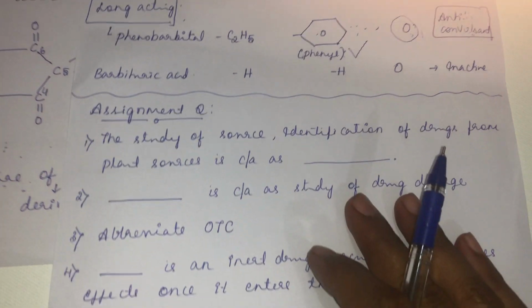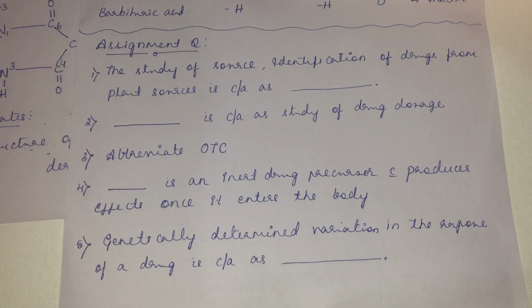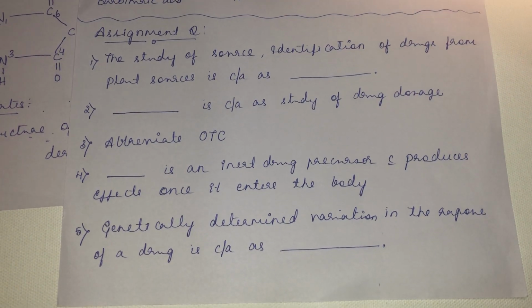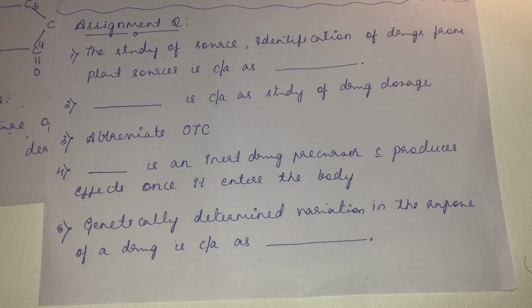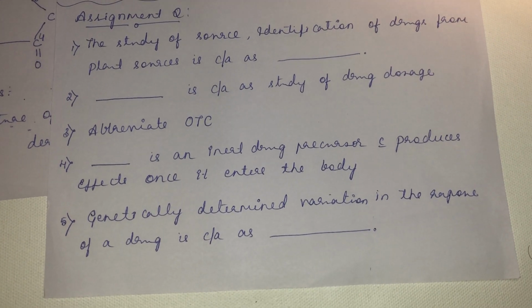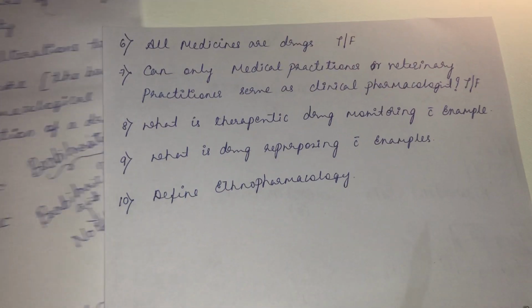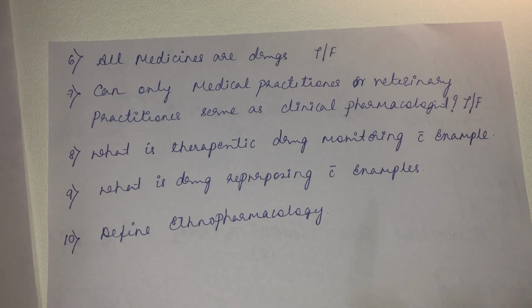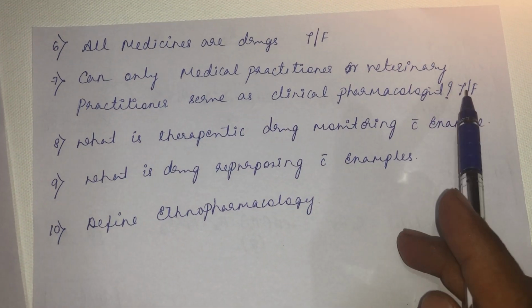Then assignment questions. What are the assignment questions? The study of source identification of drugs from plant sources is called as blank. Blank is the study of drug dosage, abbreviated OTC. Blank is an inert drug precursor which produces effect once it enters the body. Genetically determined variation in the response to a drug is called as blank. Then, all medicines are drugs, true or false. Can only a medical practitioner or veterinary practitioner serve as a clinical pharmacologist, true or false?